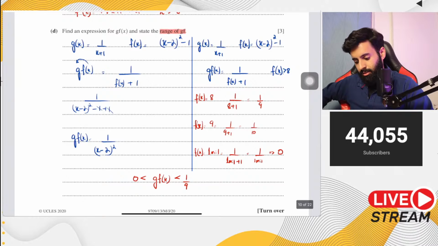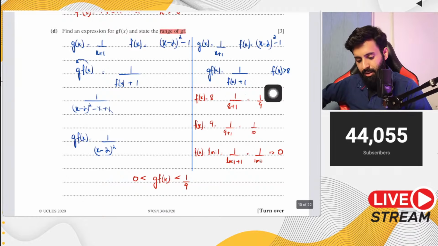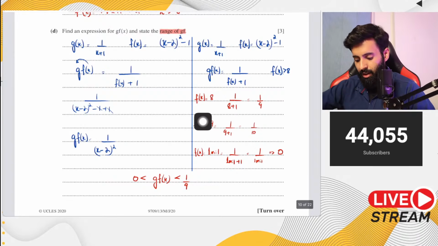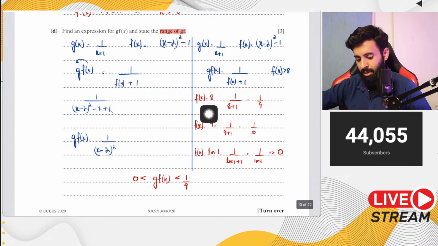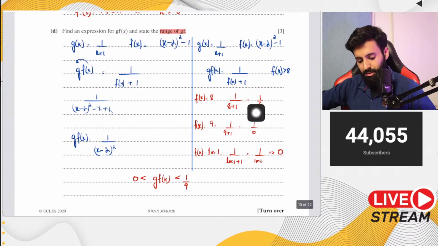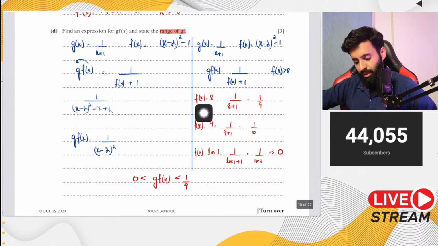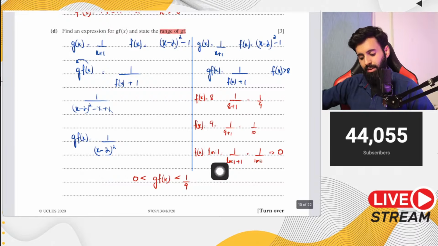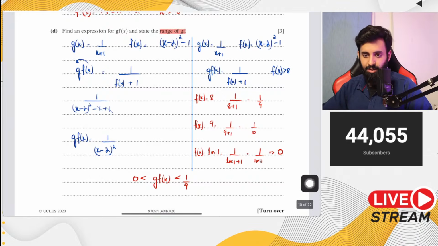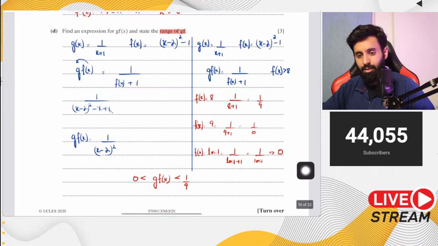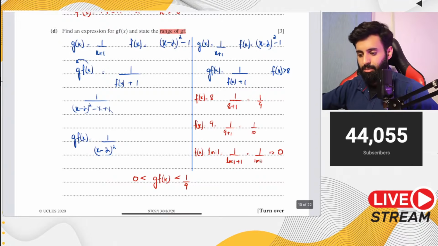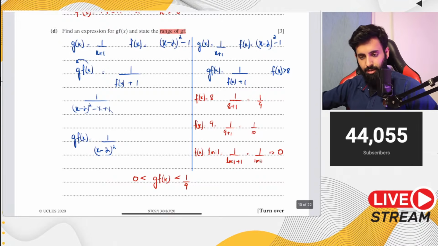Okay? So the greatest value that you can get is by plugging in 8, which gives 1/9. And I know you might be thinking, 8 is not part of the domain, so how come I'm plugging in 8? Well, it's not, and that's the reason I've not written an equals to sign over here. So when you plug in 8, you get 1/9, and every other value, as f of x increases, is getting larger and larger. So it will eventually approach 0, and that is why the range is g of f of x greater than 0 and less than 1/9.